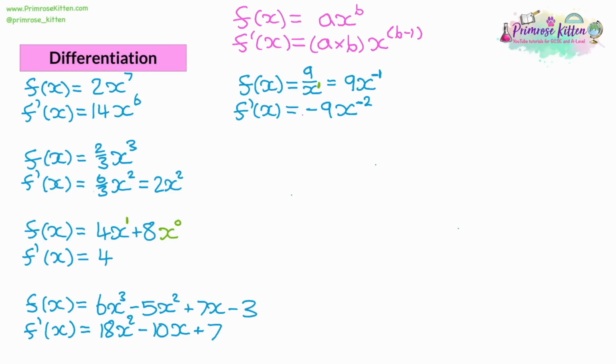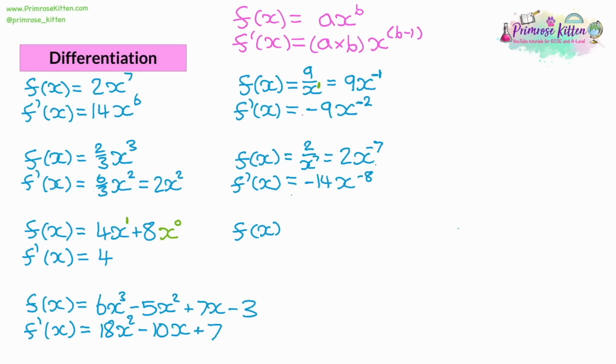Now, there are a few examples like this where you have to rearrange the equation to be in the form that you want. So we could have a function that's 2 over x to the power of 7. So we can rewrite that as 2x to the power of -7. All we did is we took the denominator and moved it onto the numerator, but if you do that, it's going to end up being a negative on top. When we differentiate this, we do 2 times -7, which is -14, and we reduce the power by 1. -7 becomes -8.